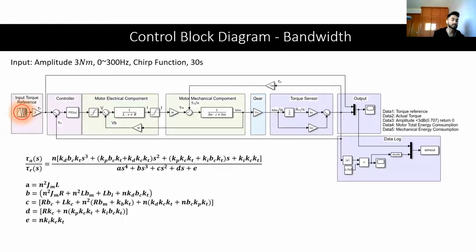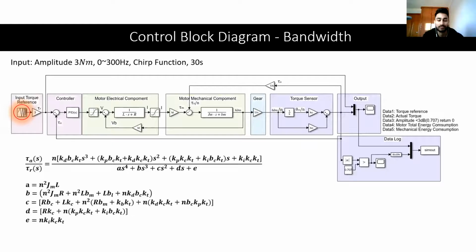And so here is the control block diagram from Simulink, and it starts off with an input signal chirp function through a gain, and then onto the PID control. This tells the system what to do. The saturation comes in as a voltage, but the 1 over Ls plus R block turns it into a current for the next saturation.